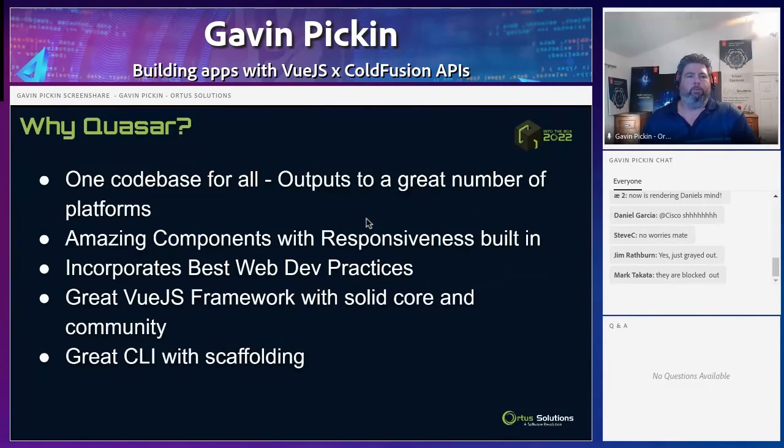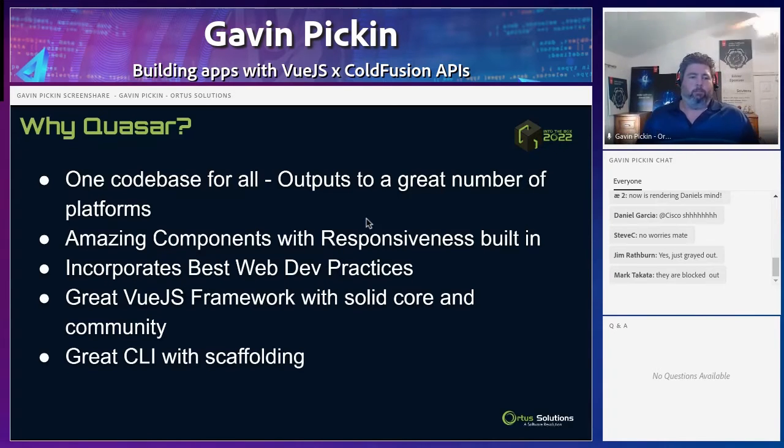So why Quasar? Well, one of the big things I like about it is one code base for all. So it outputs to a great number of platforms. I had an app for a client, and I seriously changed the format that I was producing it for 4 different times. I think they wanted to start creating a Windows app, then we went to iOS, then we went to Android. Actually, we went back to Windows and then back to Android. And so if I had to do that natively, I would have had to scrap my app, I don't know how many times, but something like Quasar allowed me to write the code once and then output it to whichever format. And actually, we use the multiple formats now because they still want the Windows app sometimes for their trainers, and so we still do that.